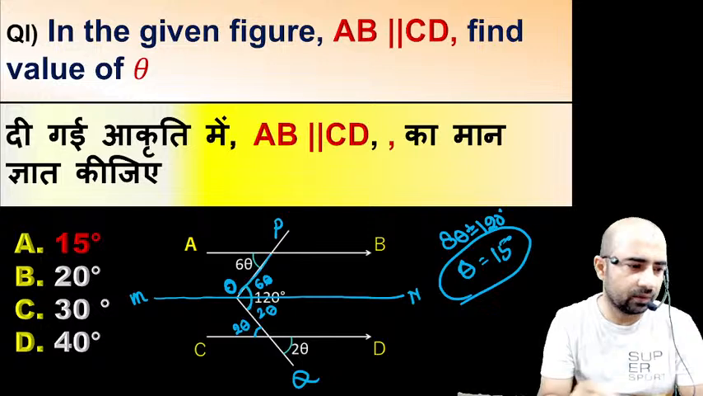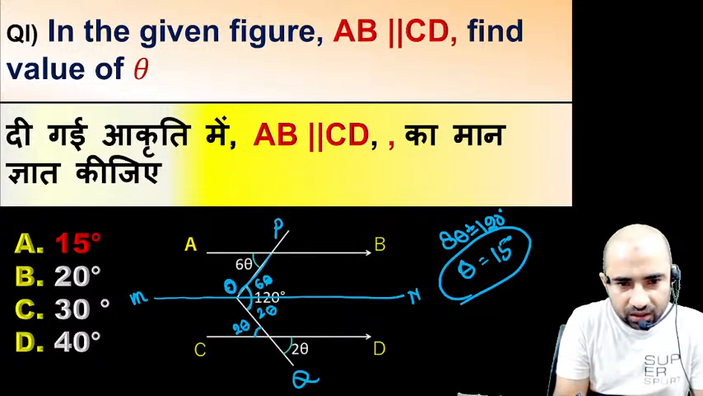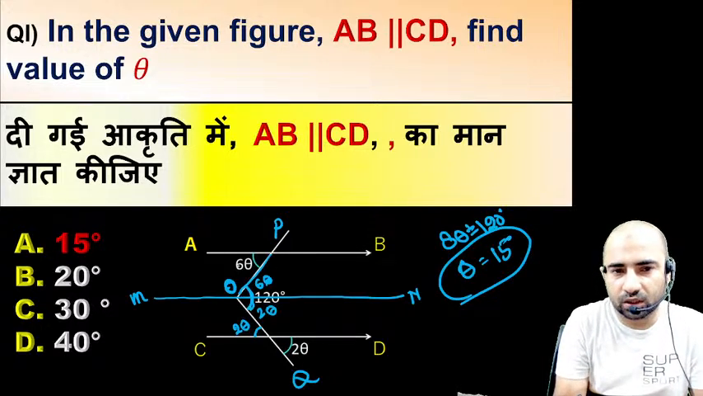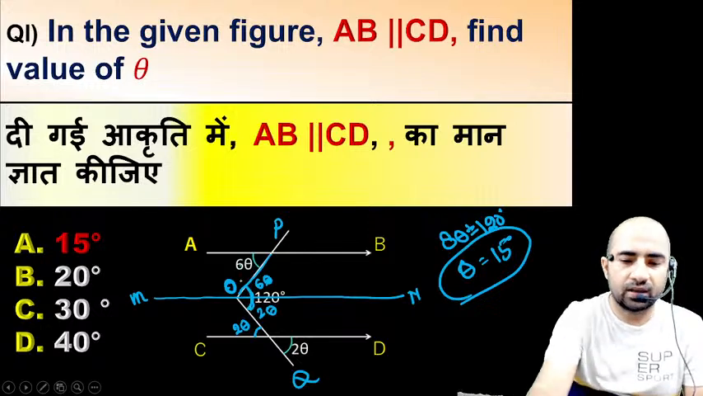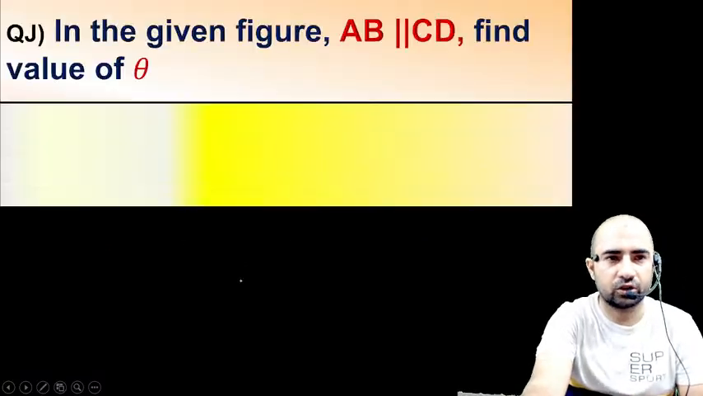So this is the short trick. So always remember this opposite angle is equal to the sum of these two small angles. So the right answer is 15 degrees. Now let's move to another question.